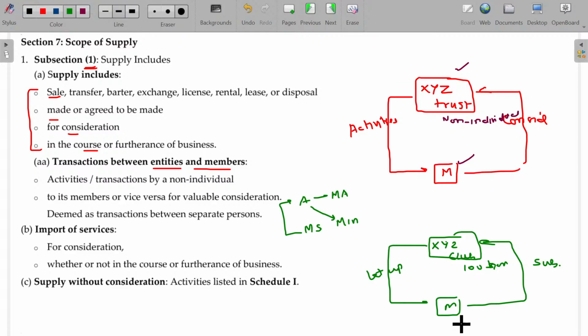The doctrine of mutuality is escaped here. So this is a very, very important point. Activities or transactions by a non-individual to its members or vice versa for valuable consideration are deemed a transaction between two separate persons, and automatically GST will be leviable. Is that clear?